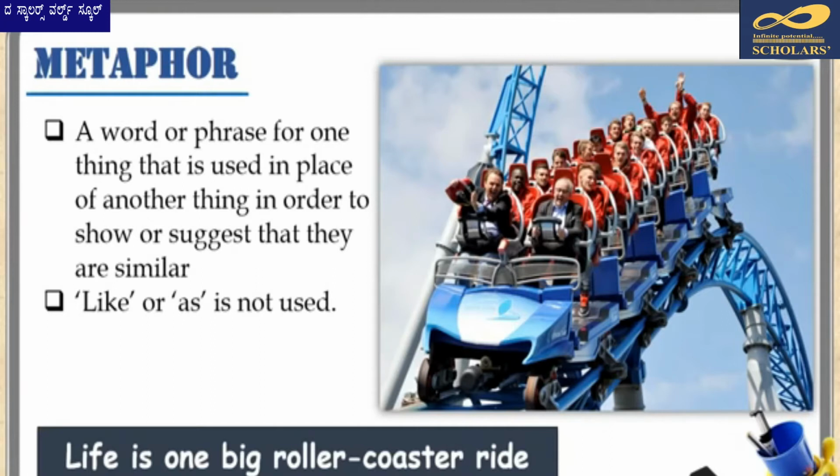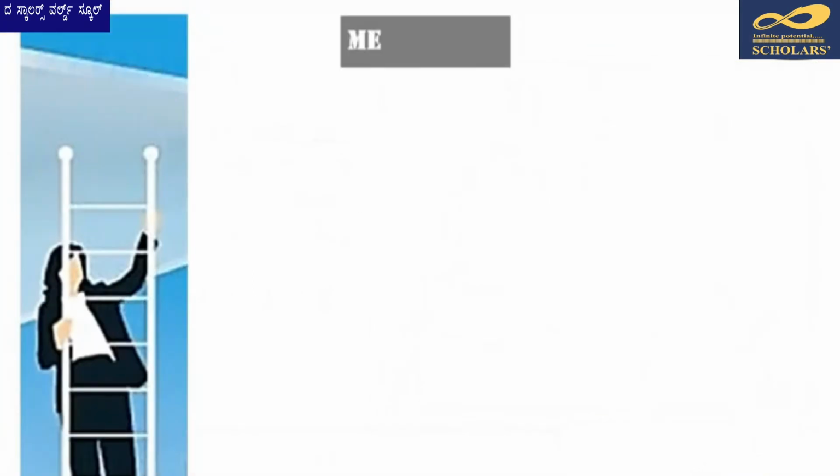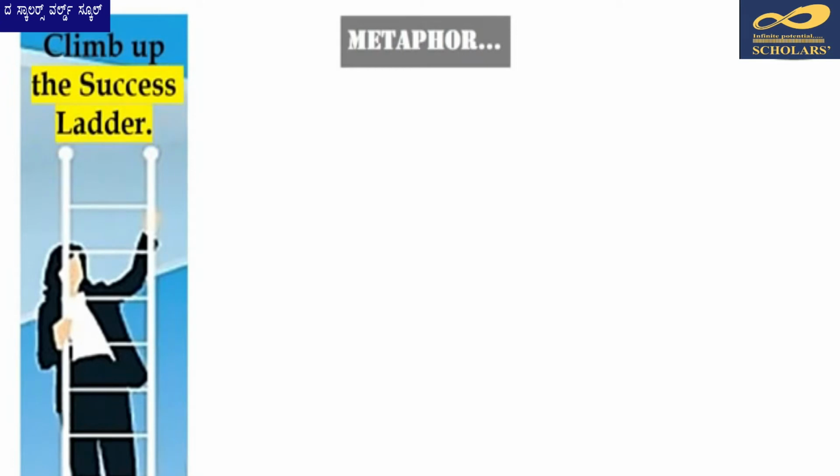As a figure of speech, metaphors are extremely valuable in making an abstract idea such as life clearer by associating the idea with something concrete such as a roller coaster that relates to one or more of the senses. Other examples of a metaphor are, to climb up the success ladder. Again, success is an abstract thing, so by comparing it to a ladder in the form of a metaphor, we can imply gradual progression, difficulties involved in reaching the top, etc. And of course, we are making the description more vivid and interesting.